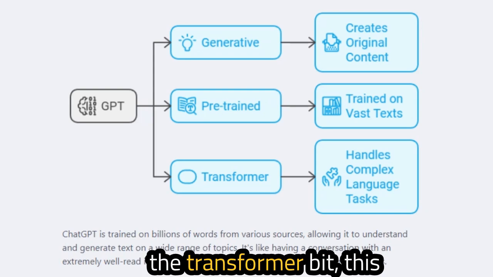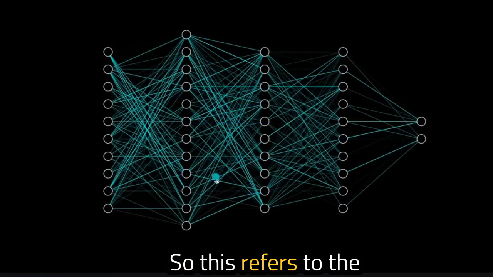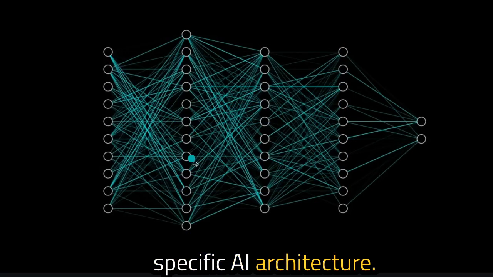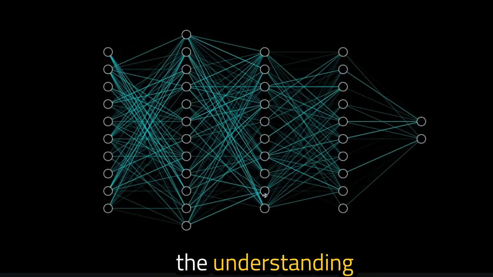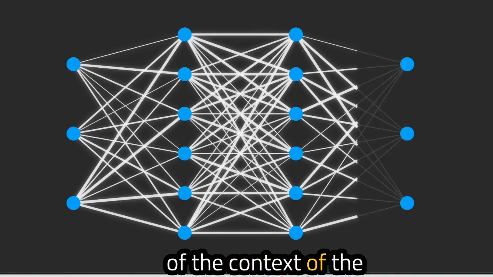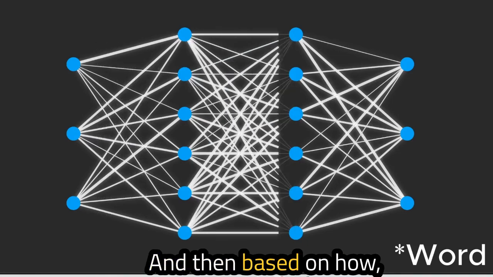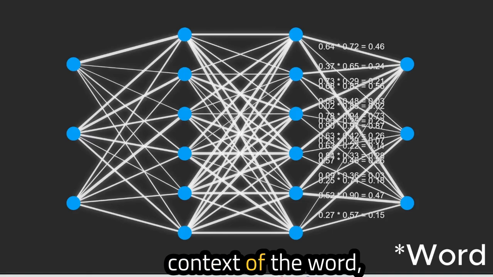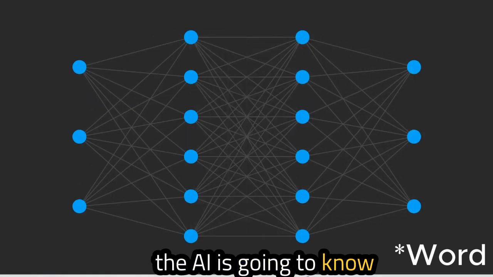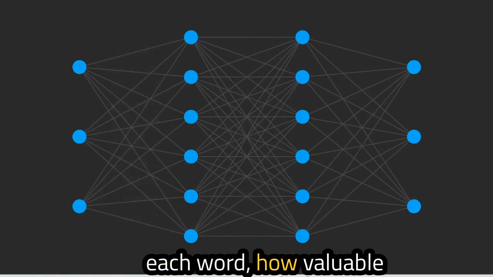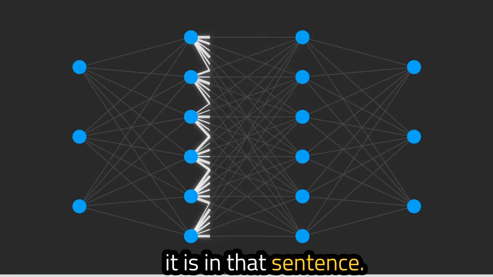And then the transformer bit, this is the one that's a bit tricky. This refers to the specific AI architecture. This is done through understanding the context of the words in a sentence. Each word is going to be given a different value, and based on the context of the sentence, the AI is going to know how valuable each word is in that sentence.